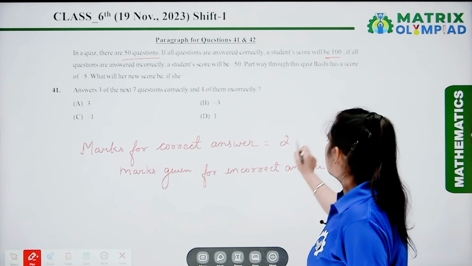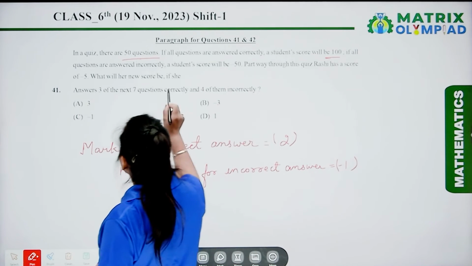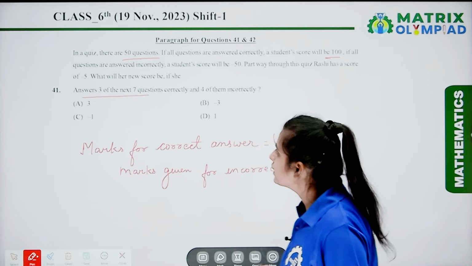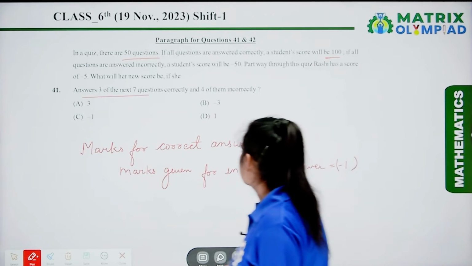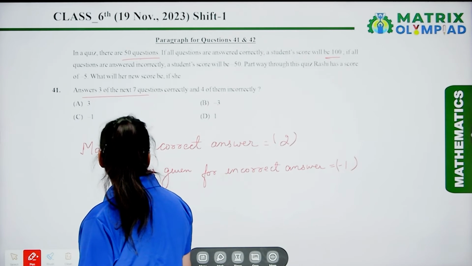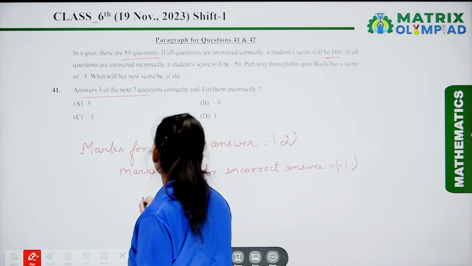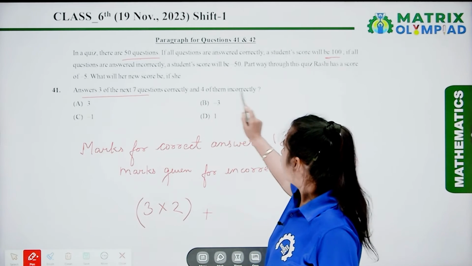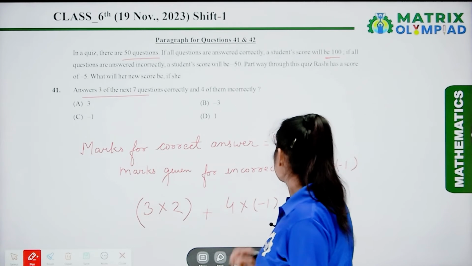Now let's find out Rashi's marks if she answers 3 of the next 7 questions correctly. It means 3 multiplied by 2, plus, and 4 of them incorrectly, 4 multiplied by minus 1.